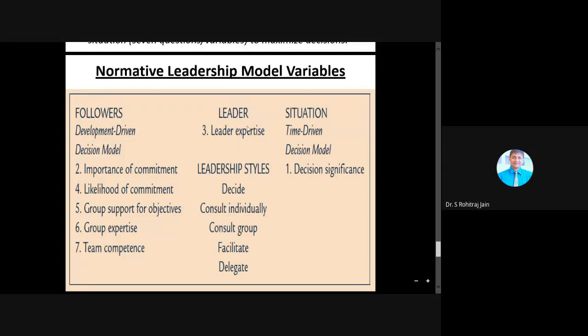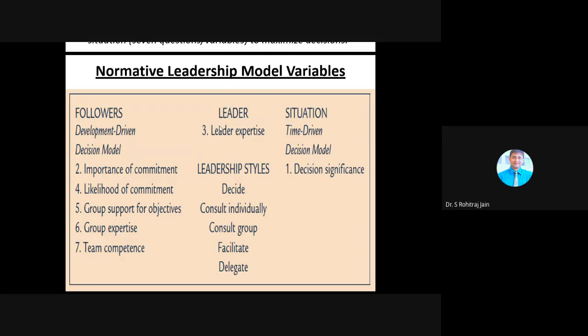And his expertise, we have to mark it as H, or low, we have to mark it as capital letter L. See, the more expertise the leader has, the less the need there is for follower participation. If the leaders are expert in decision taking, then there is a very small role for the followers, because the leader will be taking the decision based on his experience and expertise itself.